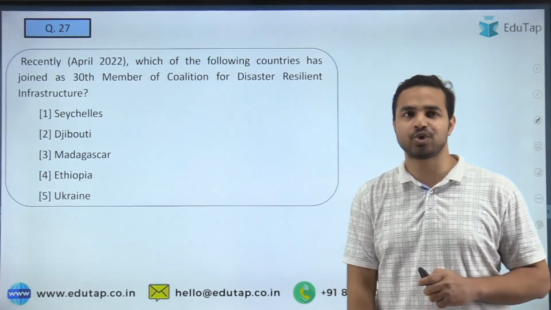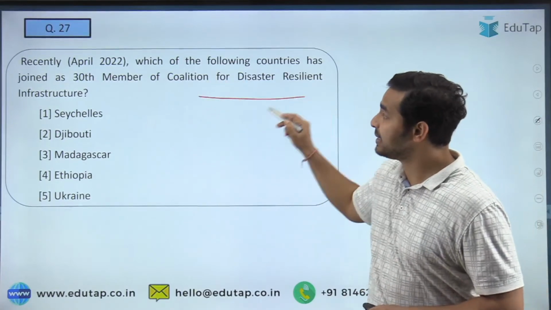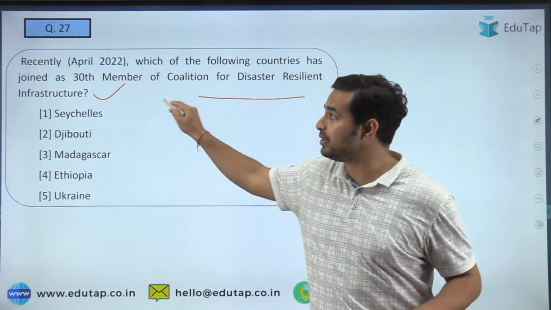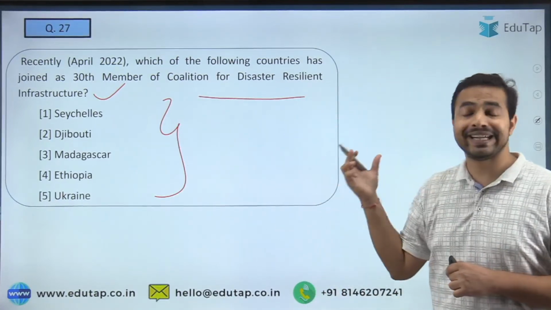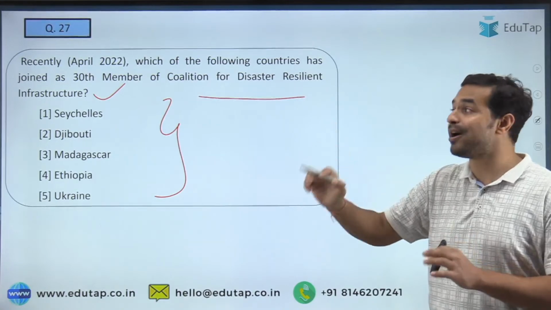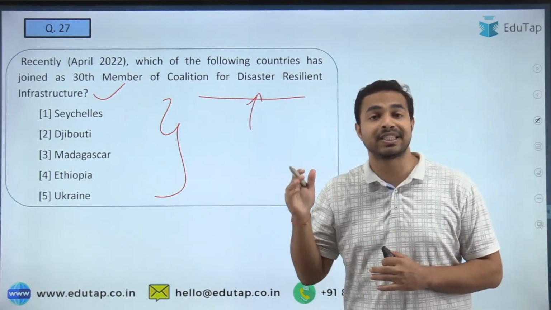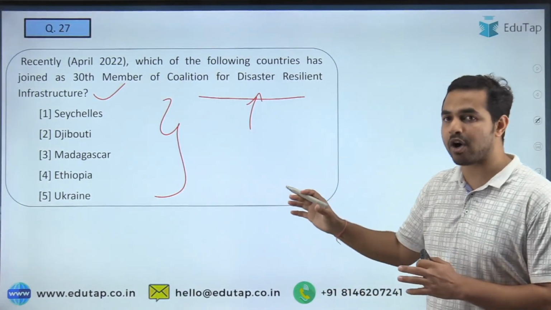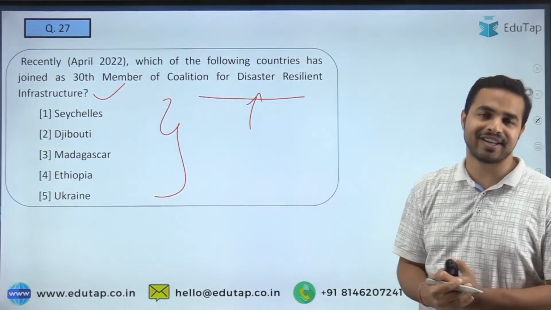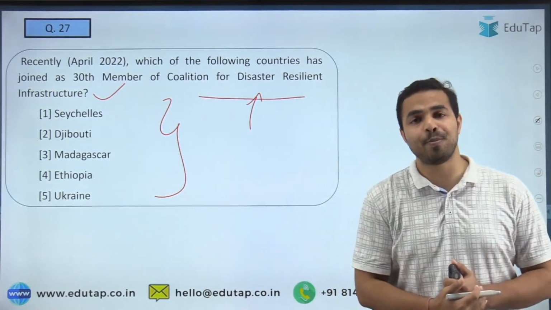So let's move on to the next question. The next question is: you are required to tell me which of these countries has recently joined the CDRI. Which of the following countries has become the 30th member of the CDRI initiative? See guys, the CDRI initiative, whose secretariat is in New Delhi, was basically launched by the Indian government. So please tell me what is the right answer here. Is it Seychelles, Djibouti, Madagascar, Ethiopia or Ukraine?